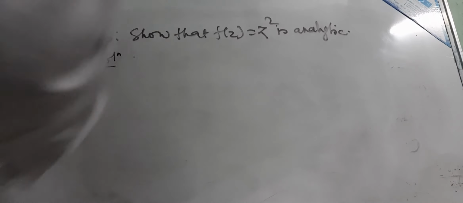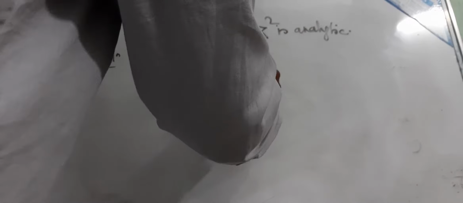So in this video, we will solve one or two problems regarding the Cauchy-Riemann condition. The question is: show that f(z) = z² is analytic. The solution is, the function is f(z) = z², which is equal to (x + iy)². So this is x² - y² + 2ixy.